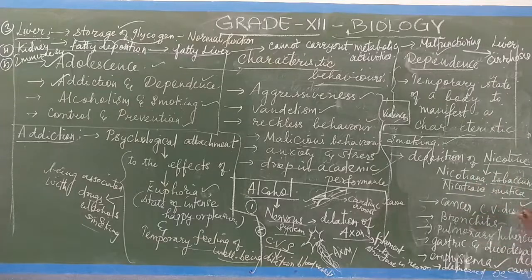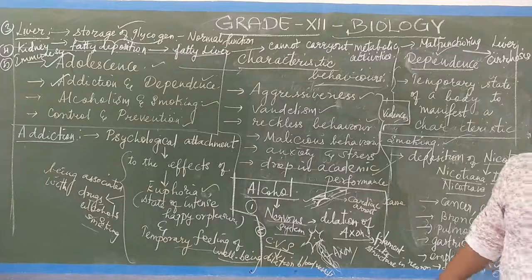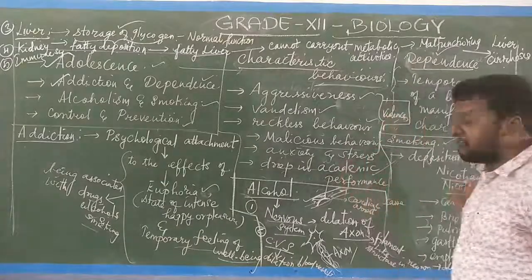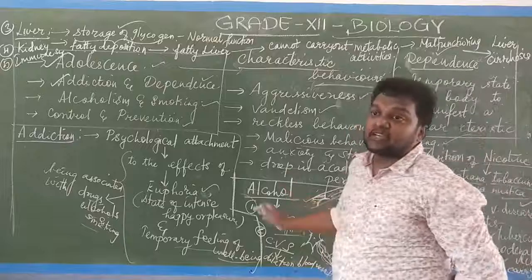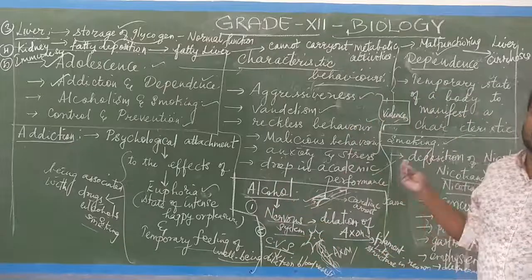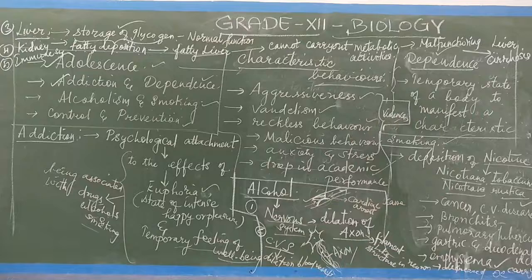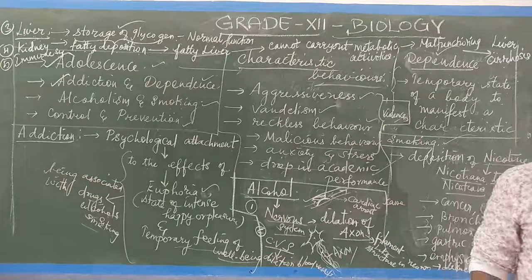So these are the various health ailments which occur due to prolonged consumption of alcohol and prolonged smoking.